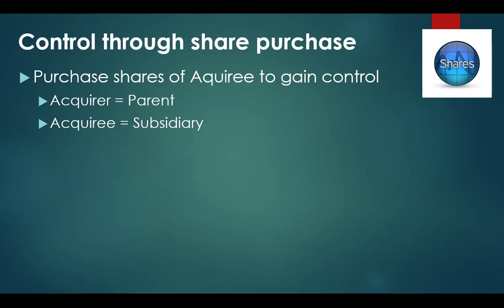When there is a purchase of shares, the acquirer, which we will call the parent, purchases shares to gain control of the acquiree, which we will call the subsidiary or the sub. One company acquires enough of its voting shares to control the use of its net assets, usually the majority. Usually, management of the purchaser makes an offer to the shareholders of the acquiree, offering cash or shares in the purchaser for their shares in the acquiree. All that has changed is the shareholder.